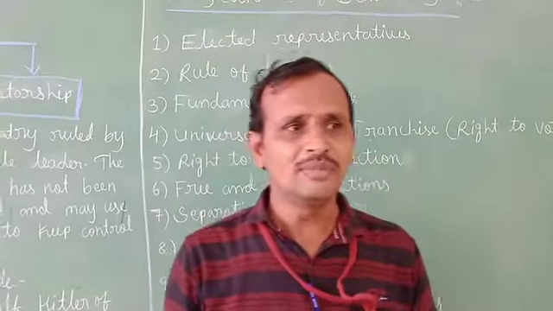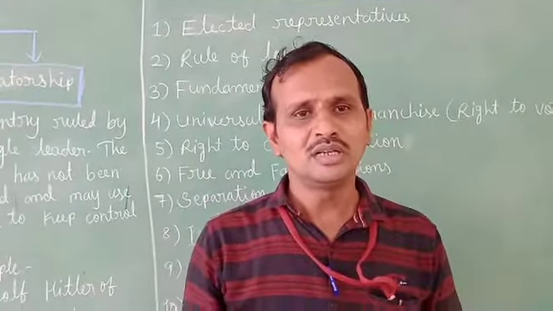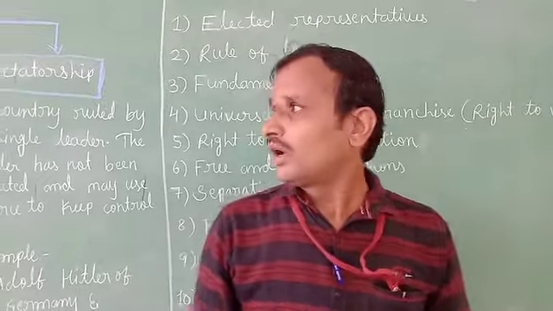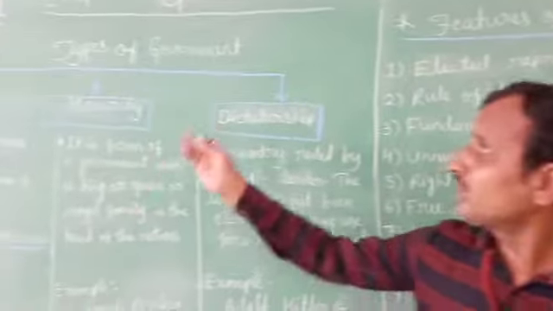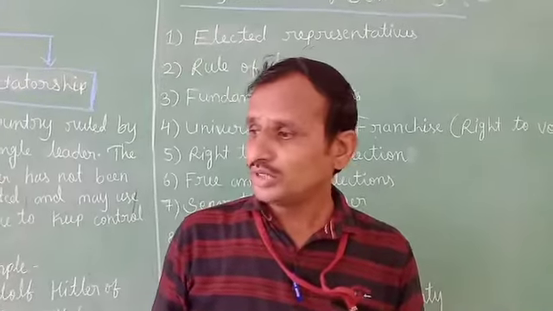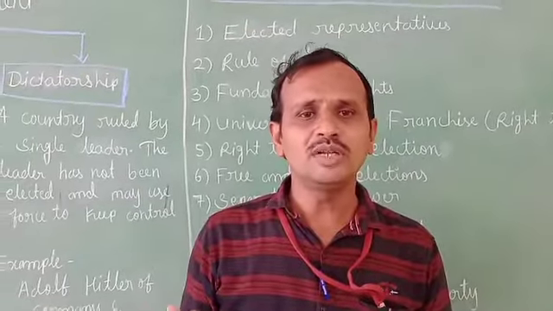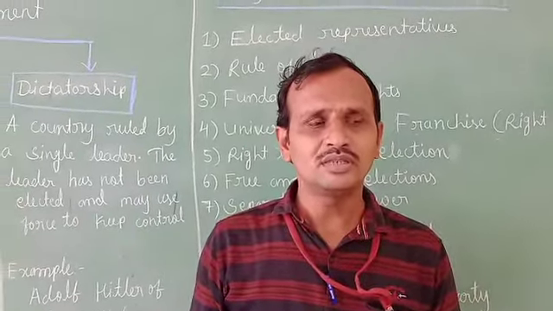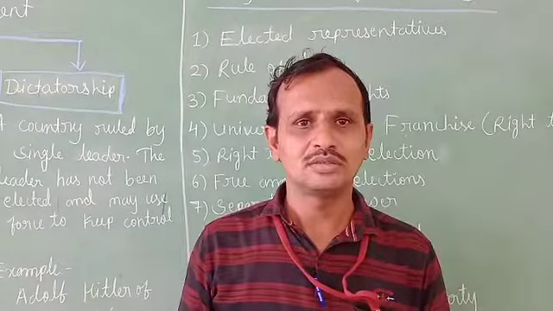So these are the main features of democratic government. And we have already discussed the types of government. Now let us go to the next topic, that is the levels of government. That topic we will discuss in our next class. Thank you.